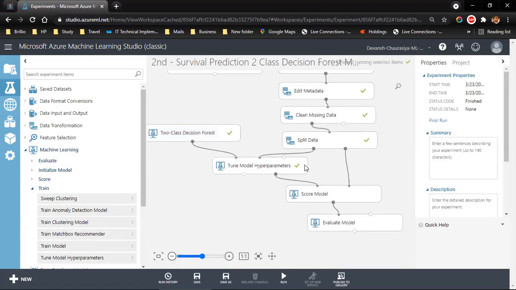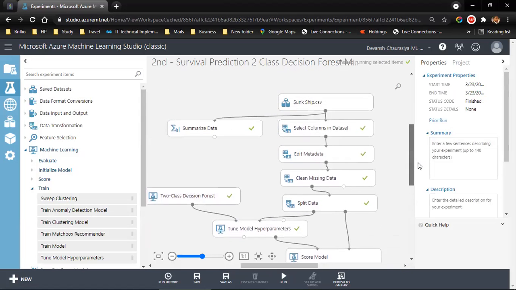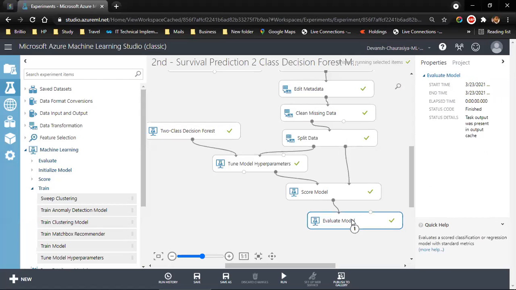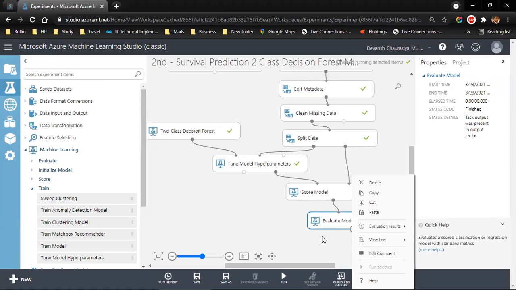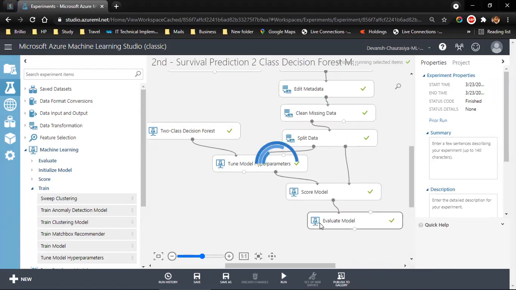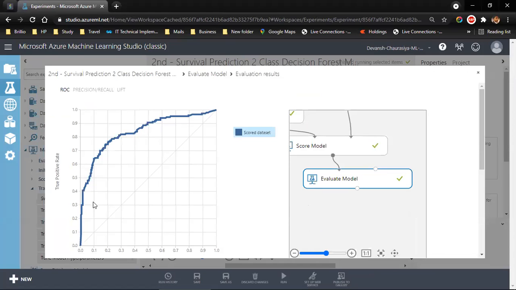It will take some time. You see it is moving. So it's working on score model. These all have run automatically. Let's wait for a while. Now finally our model has run. I can right click on the output and I can go to visualize data. Now you see this area under the curve, and